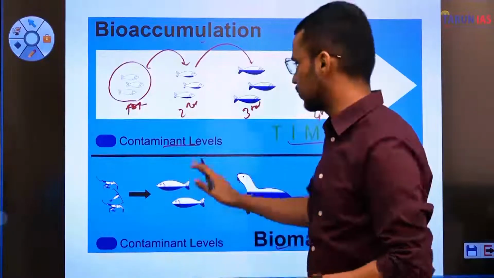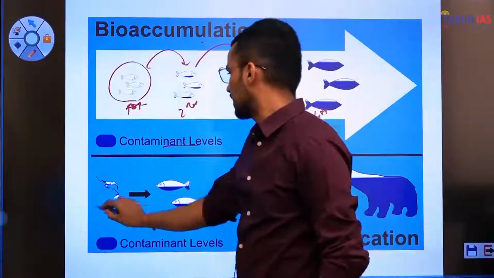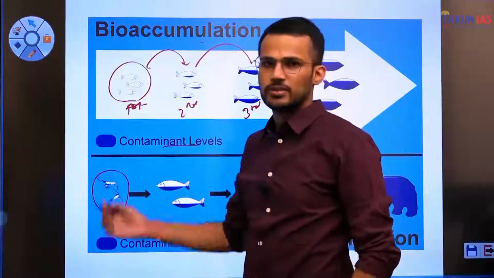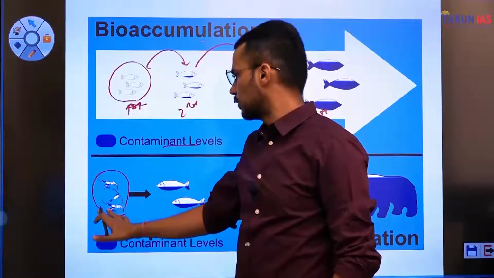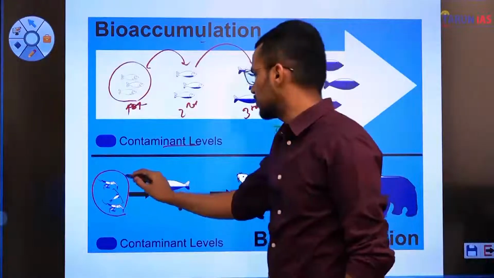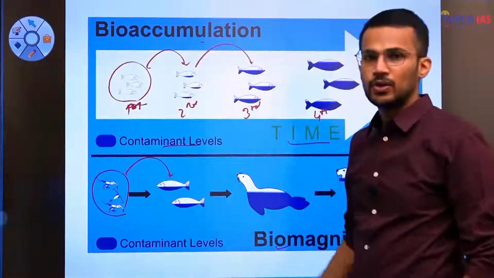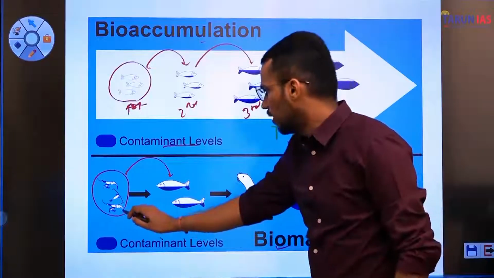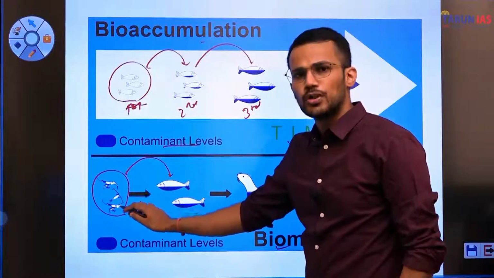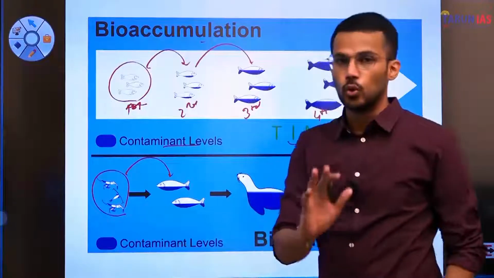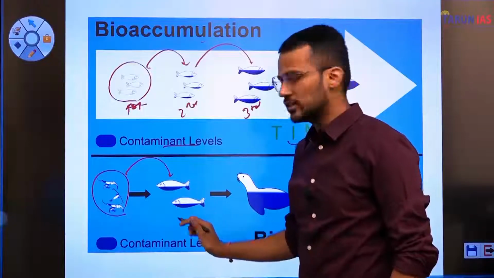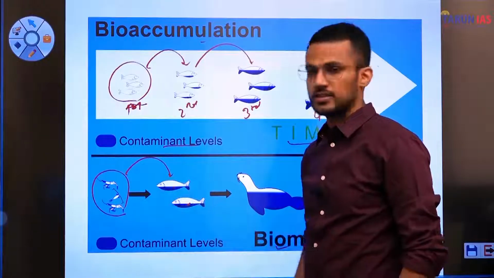For example, in this food chain, initially there are these crustaceans, one of the basic organisms, or primary consumers, in the food chain of an aquatic ecosystem. These crustaceans are being consumed by fishes. Initially the concentration of contaminants inside the body of crustaceans is quite low. But as these crustaceans are consumed by these fishes, the concentration has increased.